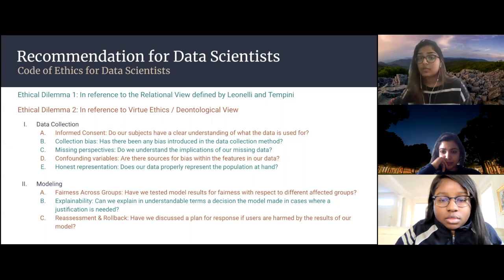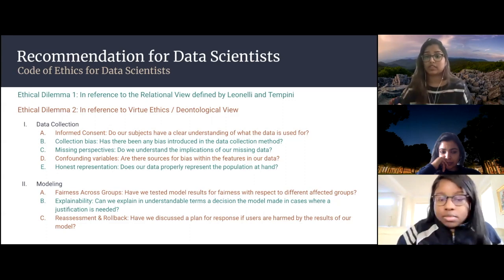And then lastly, we have a point about reassessment and rollback. Have we discussed a plan for response if users are harmed by the results of our model? This again goes back to the virtue ethics, right? Because we want to make sure we are producing good analysis. So if anyone is being harmed by our analysis or our model, we want to make sure we can take the appropriate steps to take that model back in and reassess it.